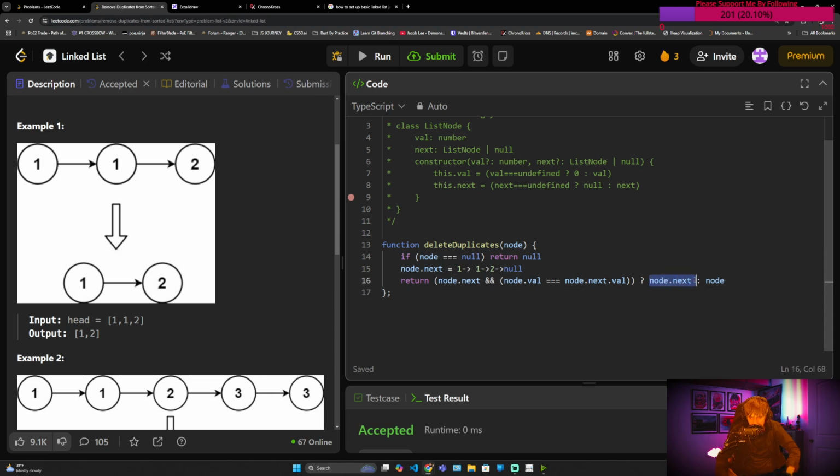But yeah, so we're going to return node.next, which is basically going to get rid of this. Because remember, the node is the one that's pointing to 1, that's pointing to 2, that's pointing to null. And the node.next is the one that's pointing to 2, that's pointing to null. So we're just going to return this, and that's our final solution. But it's mutating it, so we don't actually have to return anything. So now remember, this is abstracted away. So essentially, the solution is that. I was just showing you what was happening under the hood, the parts you can't see.